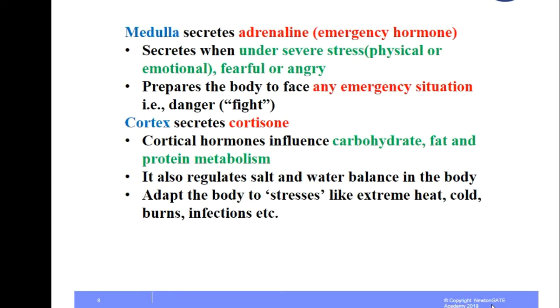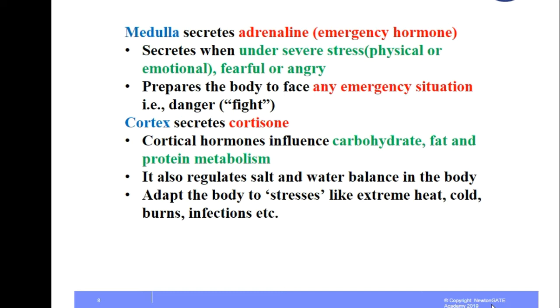Like other glands, the adrenal gland also secretes different hormones depending on the site, whether medulla or cortex. The medulla secretes the adrenaline hormone, which is called the emergency hormone. This adrenaline hormone is secreted when a human is under severe stress, which can be physical or emotional stress, such as being fearful or angry. It prepares the body to face any emergency situation, whether it is danger or a need to fight. This is the reason the situation is termed fight or flight.